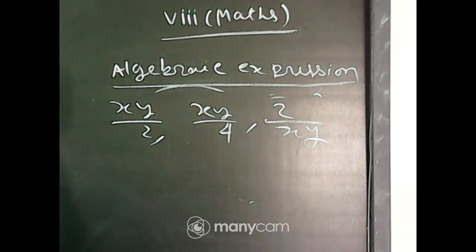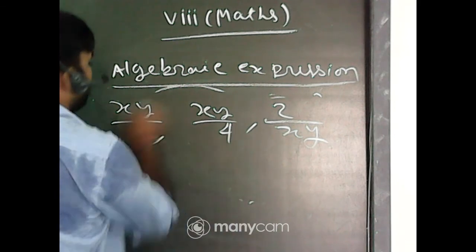What is the correct answer, Chandranath? Yes, that is unlike term. Unlike term. Xy by 2, xy by 4, xy.